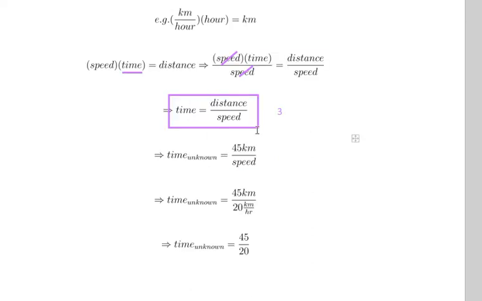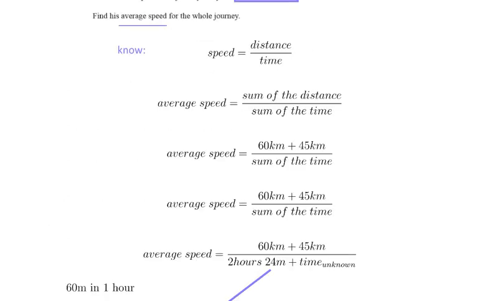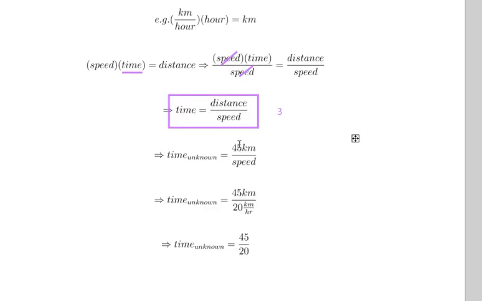I have the time unknown is the distance divided by speed. Well, what is the distance? If you look at the original question, the distance we have is 45 kilometers, and 20 kilometers per hour. So I can just implement that information now. I can simply say 45 kilometers divided by speed. The speed is 20 kilometers an hour. So I can simplify this down saying the time unknown is 45 over 20. And therefore we have it.